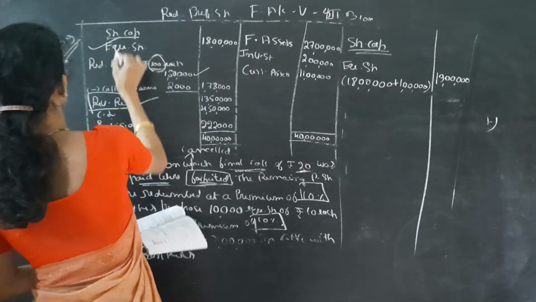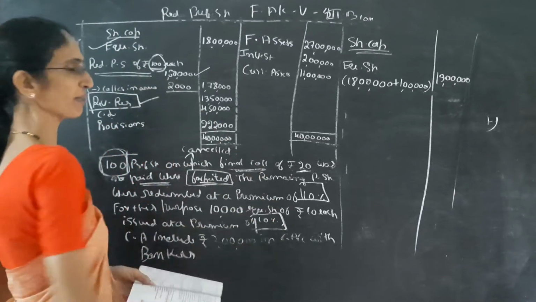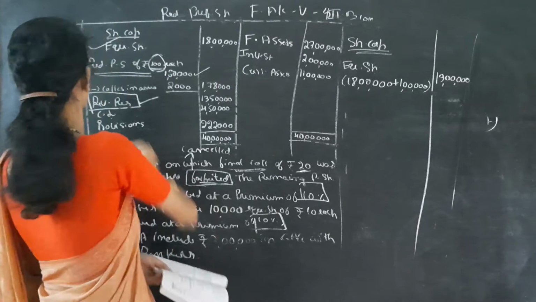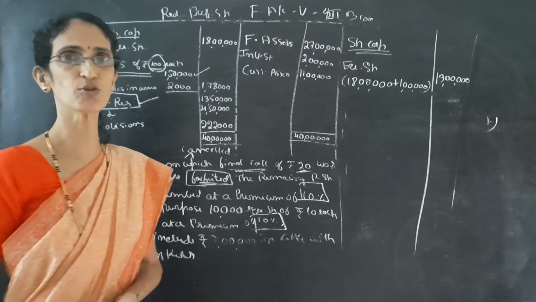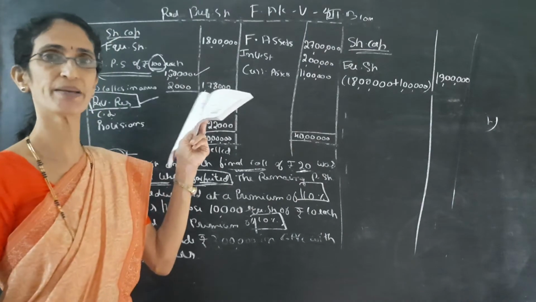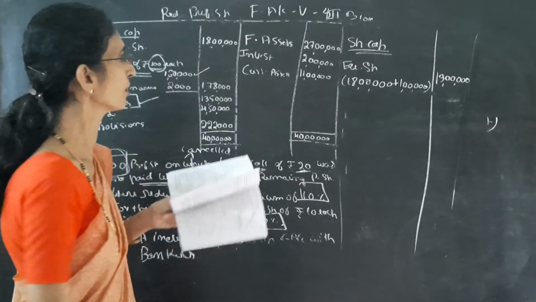Remember, these are redeemable preference shares. They are already redeemed or already paid. So don't take this one to the new balance sheet. In the revised balance sheet, after redemption and payment, preference shares will not appear again.